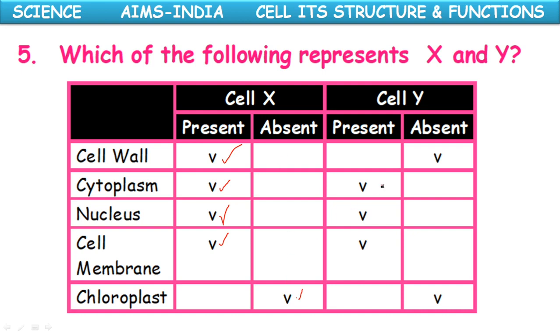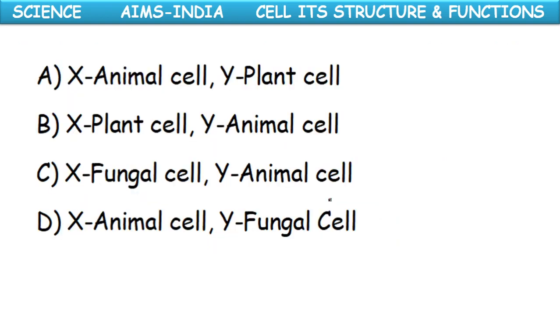Next, in cell Y, cell wall is absent, cytoplasm is present, nucleus is present, cell membrane is present and chloroplast is absent. So you have to identify from the options given below.